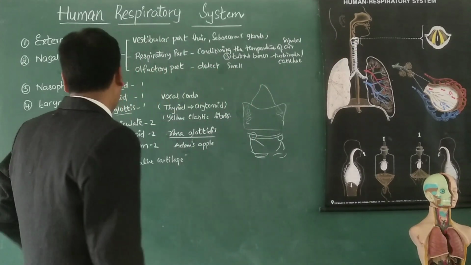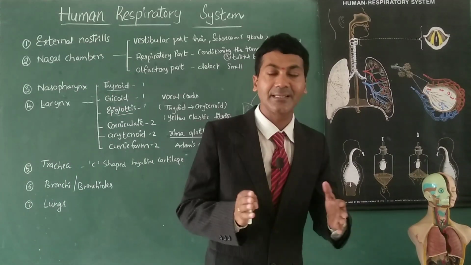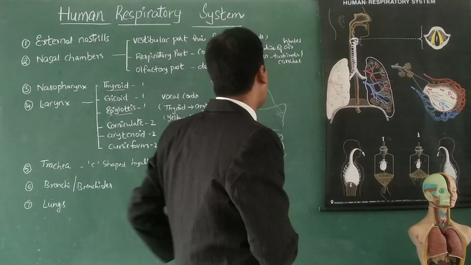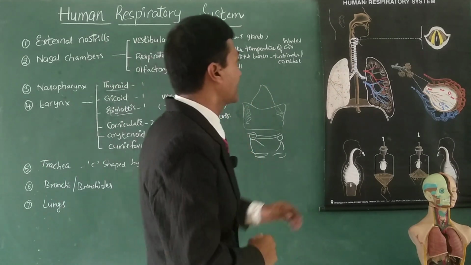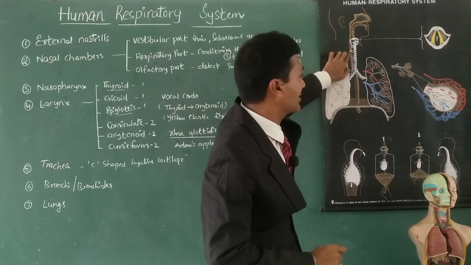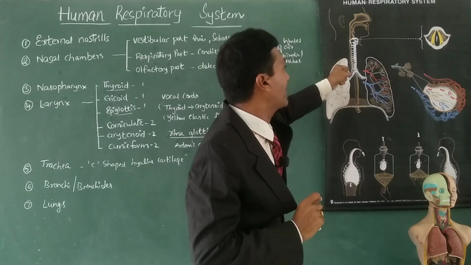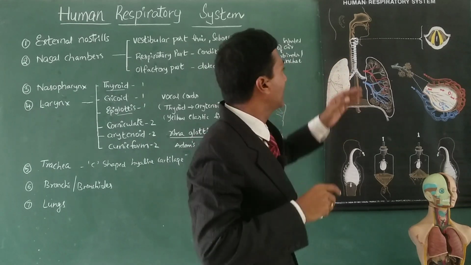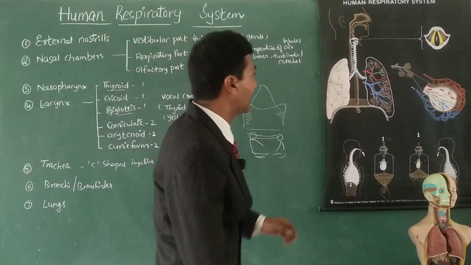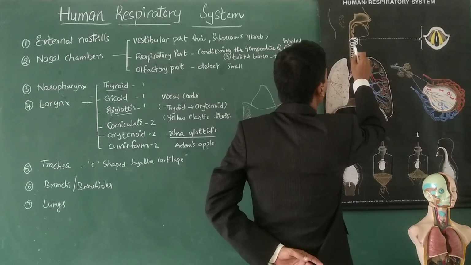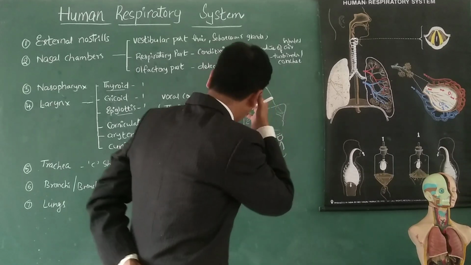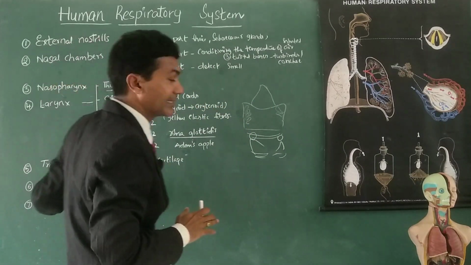Then it continues with the trachea. Trachea, we already know, is the windpipe. It is made up of C-shaped hyaline cartilage so that it won't collapse. The major difference between the esophagus and the windpipe is that the esophagus is purely made up of muscular cells, so it collapses, and only when food enters does it expand. It always collapses, but the trachea won't collapse because it is made up of C-shaped hyaline cartilage, and the inner lining of this cartilage has pseudostratified ciliated epithelium. Pseudostratified ciliated epithelium is a unique feature of the trachea.